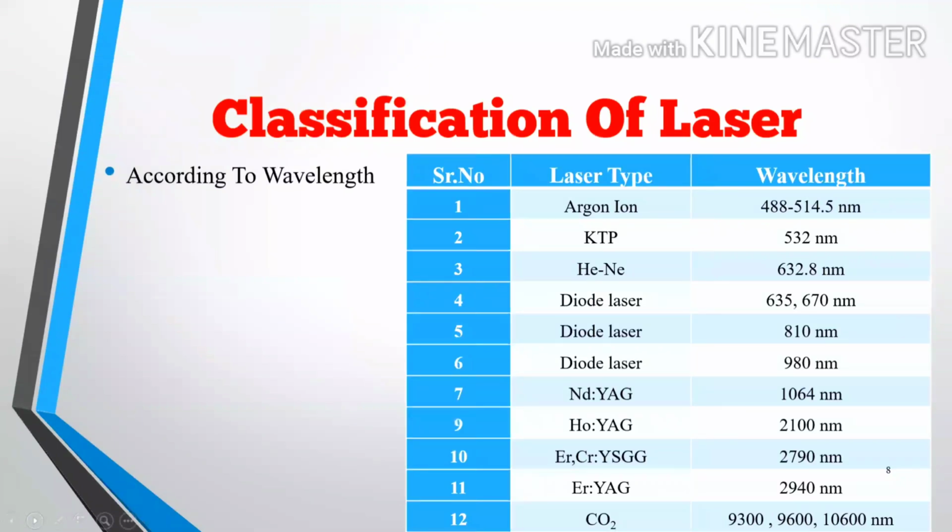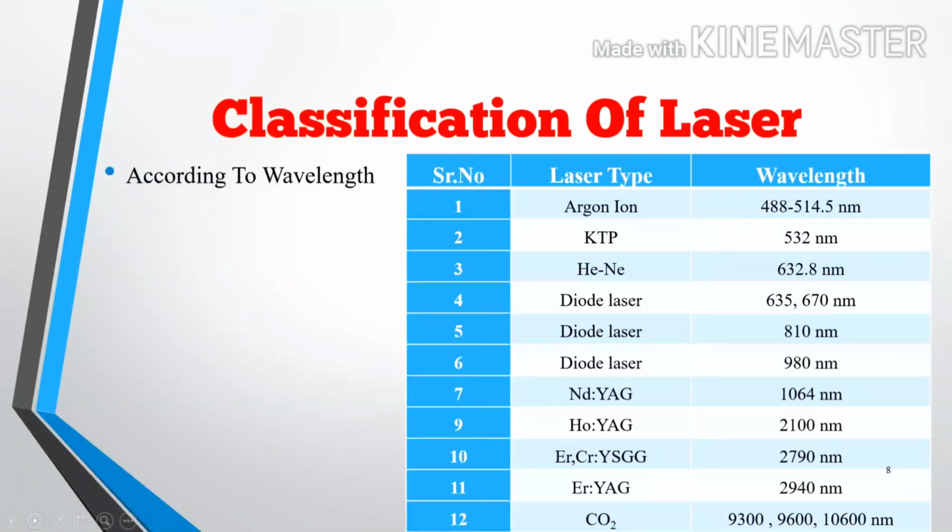Now, classification according to the wavelength. The different lasers have different wavelengths. Argon has a wavelength of 488 to 514.5 nanometer. KTP, which is potassium titanium phosphate, has 532 nanometer.